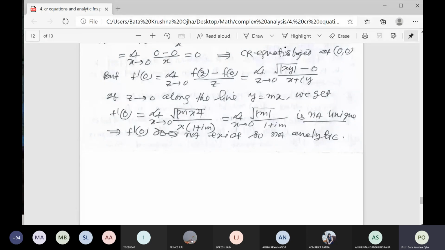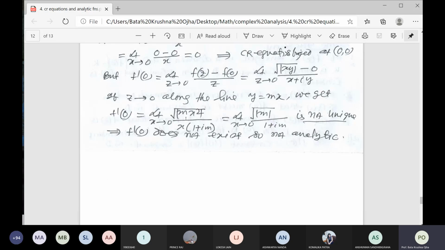So it cannot be equal to 0. If x tends to 0, it is completely constant. So this result is different for different values of m. So it is not unique. If it is not unique, therefore f'(0) does not exist at z equal to 0. So the conclusion is, if the derivative does not exist, although the CR equation is satisfied, the function is not analytic. Right? The function is not analytic.